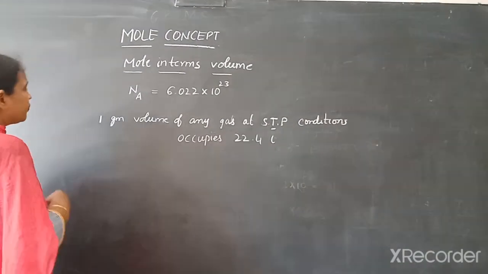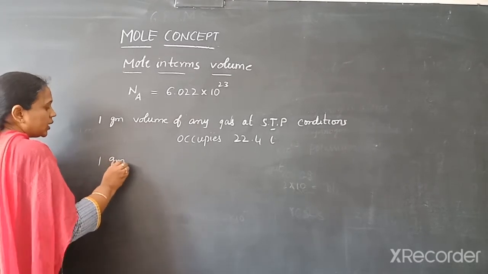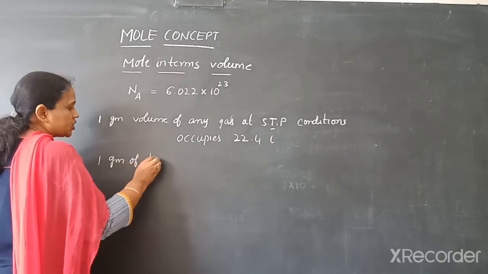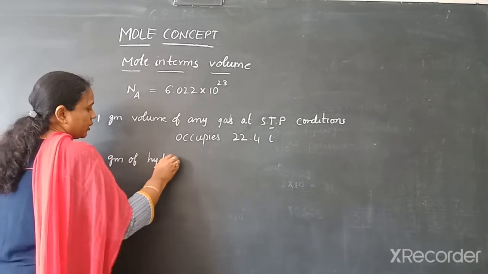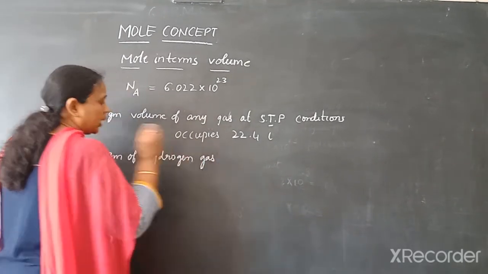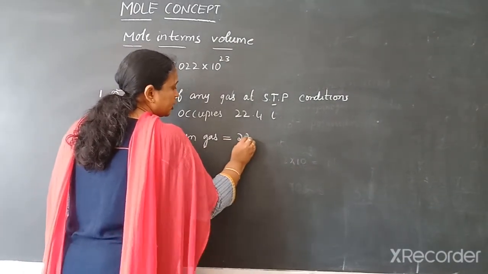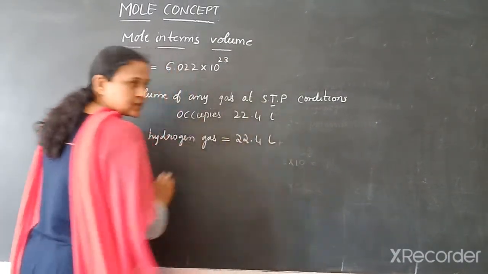For example, 1 gram of hydrogen gas occupies how much volume under STP conditions? 22.4 liters.